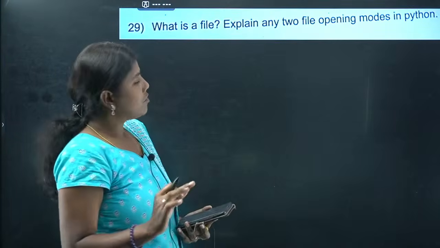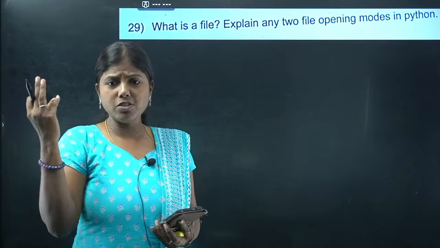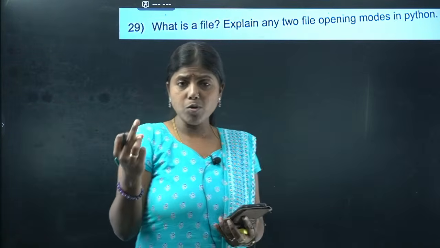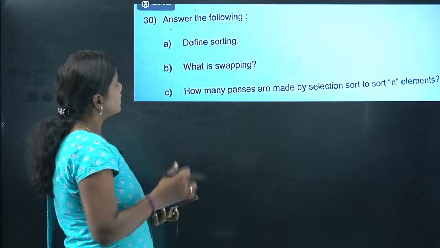What is a file? A file is a named area in the secondary memory. What are the file opening modes? Read mode, write mode, R mode, W mode, and then we have A mode, R plus, A plus, any mode you can write. We'll go for the next question.